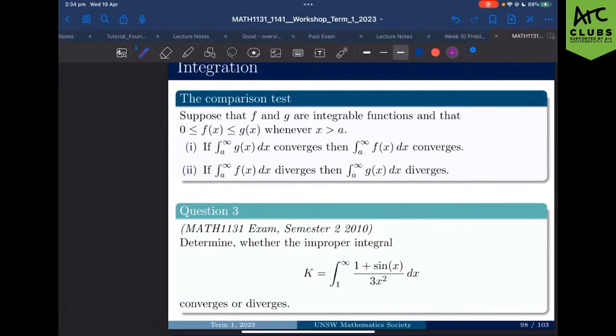Lovely. Okay, other fun thing that we have to do is figure out whether or not integrals converge, because we can sometimes have integrals that go from 0 to infinity. And we need to figure out, oh, is this going to converge or is this going to diverge? Now, in order to do that, we have to use a whole bunch of little tests that we have. My favorite test is one that we call the p-test that I reckon we might use on this one.